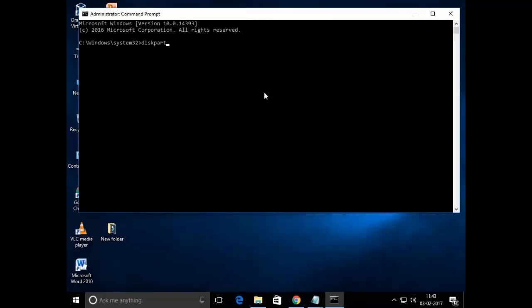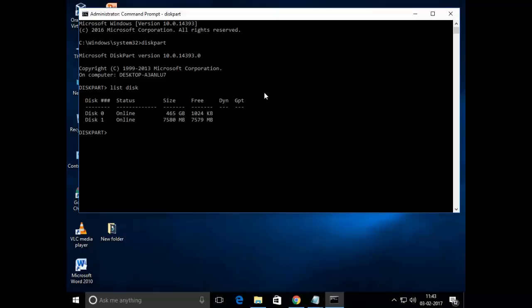So type diskpart. Once you type diskpart and press enter, now type list disk. It will detect all disks in your computer. So that is my internal hard drive. This is my corrupted pen drive.